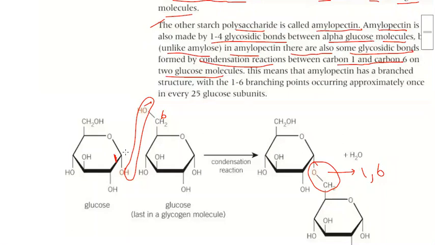How do you know that it is 1,6 after condensation? How do you know what the products are? You can clearly see that now H2O is removed, then the bond will always form where it is broken. So the bond is broken between oxygen and this carbon, and the new bond will form between the oxygen and this carbon.